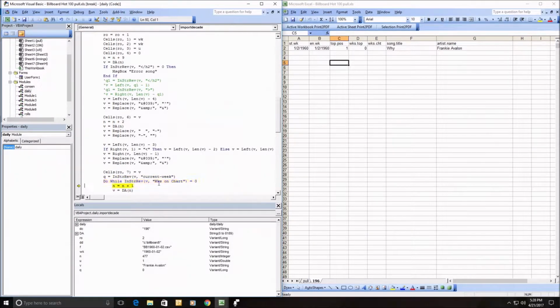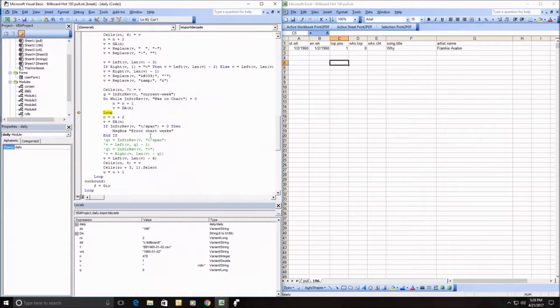And what I learned when I did this is the weeks on chart didn't work like you'd expect. You expect this to be the 5th week on the chart. Instead, it just says, hey, this was on the chart for 16 weeks, so it's sort of an aggregate number. So I thought I was going to have to aggregate those up. Instead, let's see, I got to go forward a little bit. Again, I had to put that in there just because it wasn't consistent. So they ended up being a total of 16 weeks. So every week this is going to come up, because they don't drop off the chart right away. So I get a lot of duplicates in here.